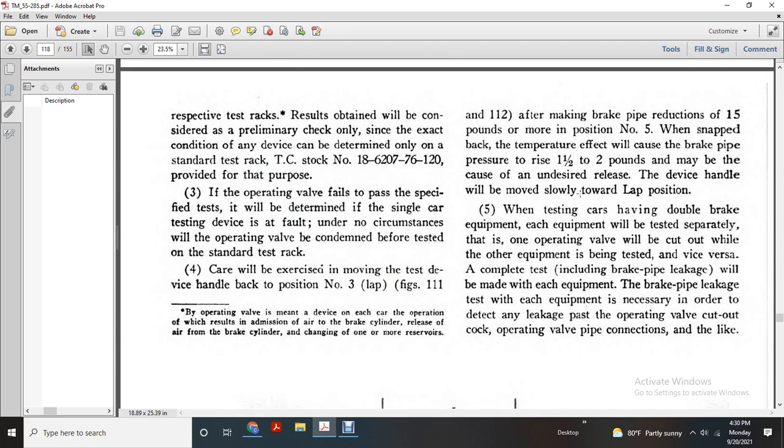When the testing car has double brake equipment, each brake equipment will be tested separately with the operating valve cutout cock. The other equipment will be tested with the device for the complete test, including the brake pipe leakage test, made with each equipment, as necessary in order to detect any leakage path with the operating valve, the cutout cock, operating valve connections and the like.